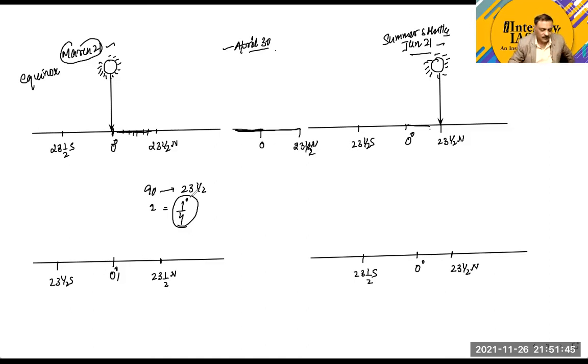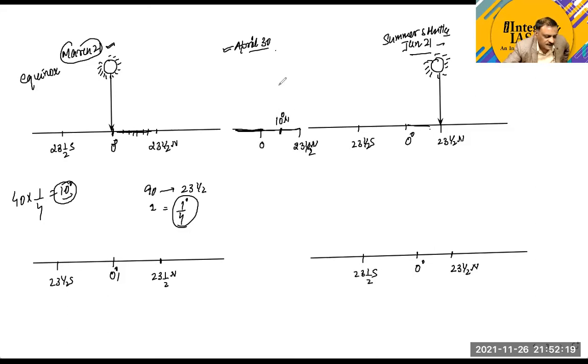Okay, now can you please tell me from March 21st to April 30, how many days are there? Approximately 40 days, almost 40 days we take. 40 days means how much? In a single day, how much is it traveling? 1/4. So 10 degree. So it will travel 10 degree to the north. So your exact position would be 10 degree north.